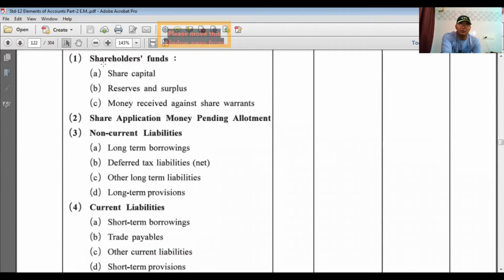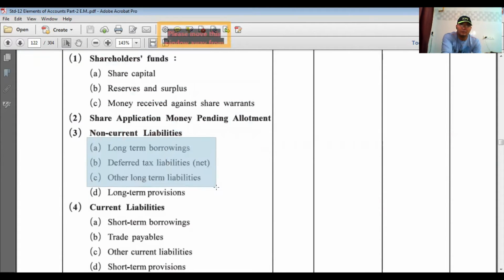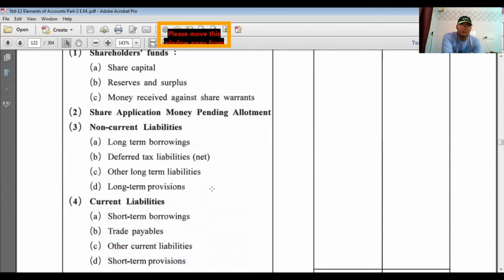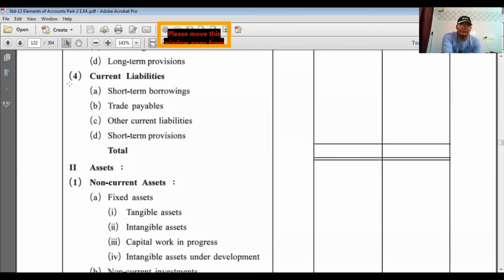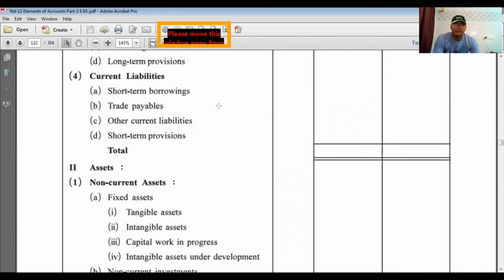Now, shareholders' funds cover share capital, reserves, and money received against share warrants. There is no information in share application money. In non-current liabilities, there are four items: long-term borrowings, deferred tax liabilities, other long-term liabilities, and long-term provisions. In current liabilities, again there are four items: short-term borrowings, trade payables, other current liabilities, and short-term provisions. Now, after covering these, we take the total of the previous year amount and current year amount.